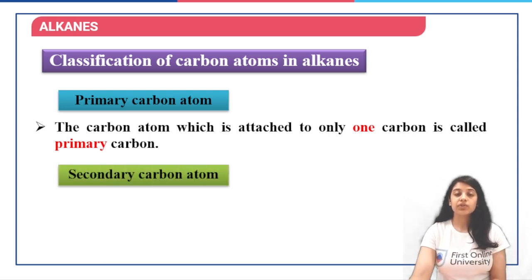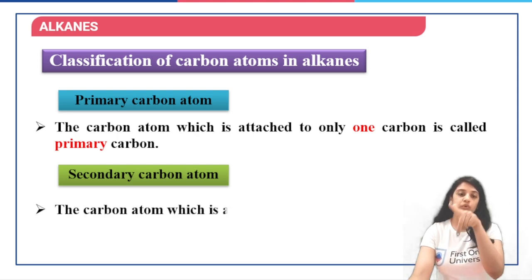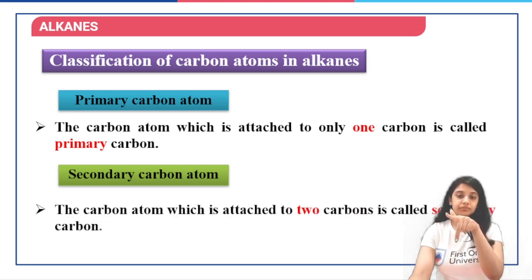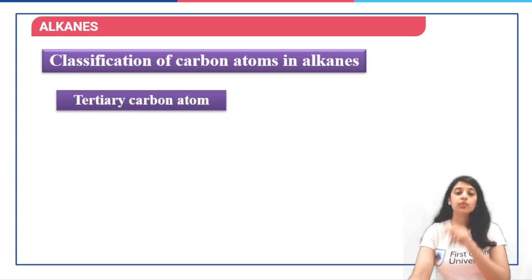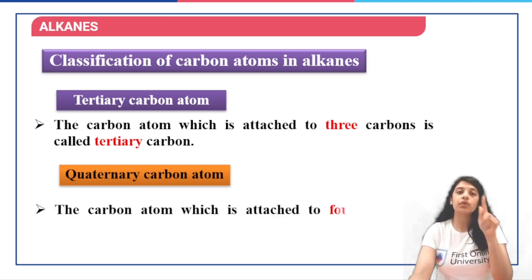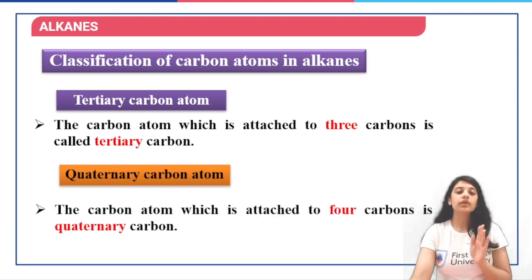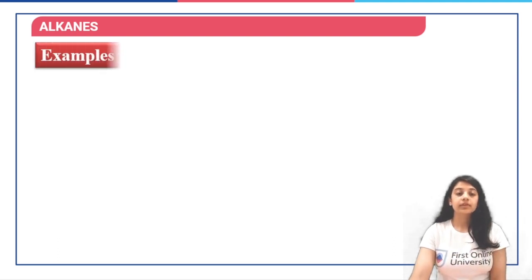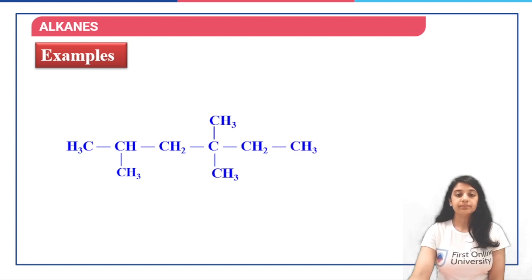Secondary would be the one which has two carbons next to it and two hydrogens. Tertiary carbon has three carbons around it and the rest one is hydrogen, and quaternary carbon has all four of its bonds to carbon atoms. Let us look at the example.